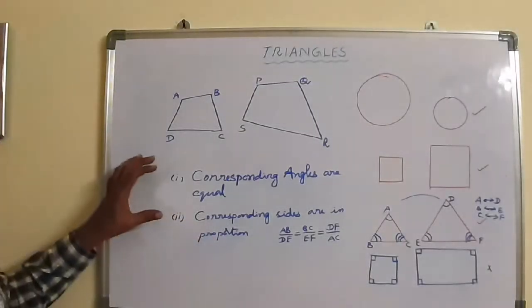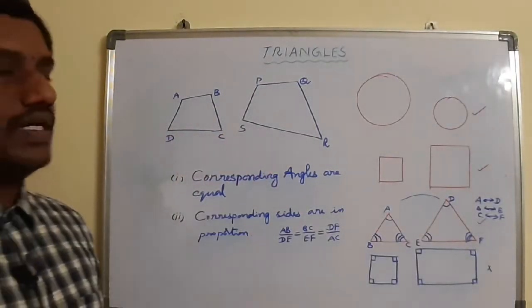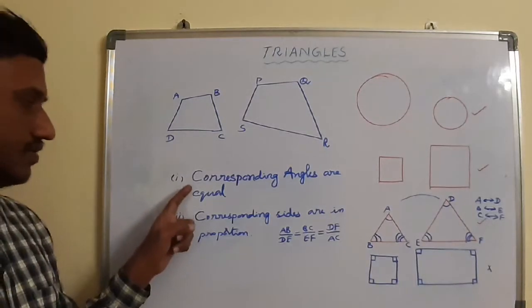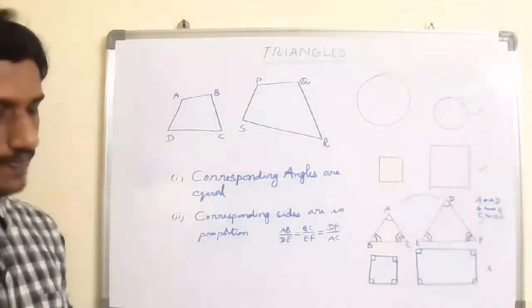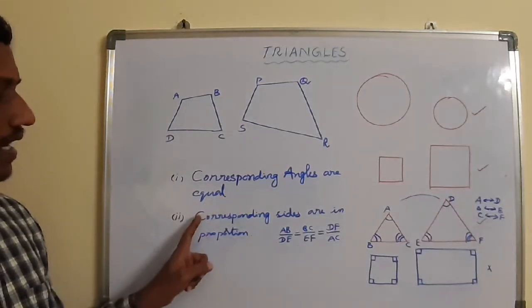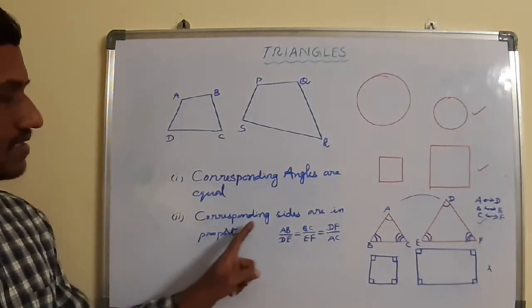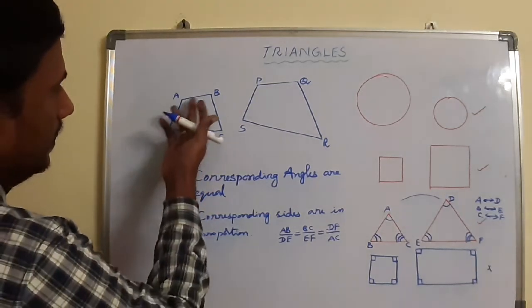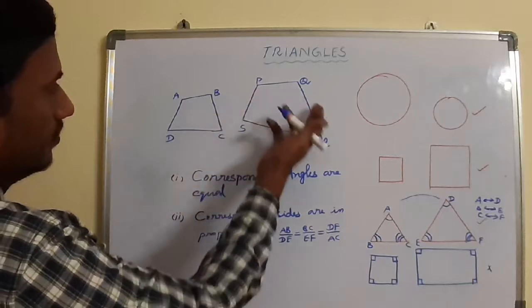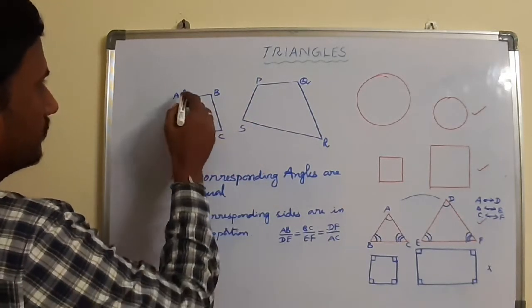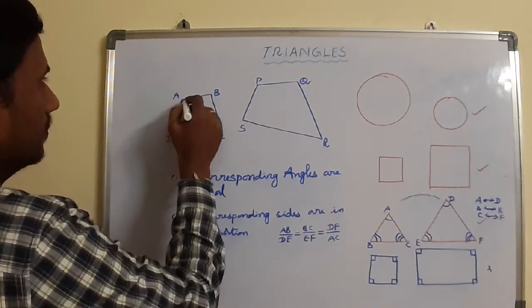That means if you want to say that given two polygons are similar, these are the two conditions, the two rules they have to satisfy. First one is corresponding angles are equal and second one is corresponding sides are in proportion. For example, here in this quadrilateral ABCD and PQRS, if you want to compare whether these two are similar or not, first we have to check the angles.